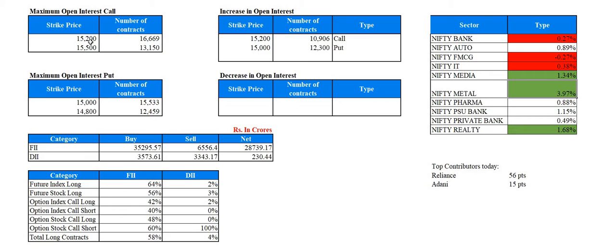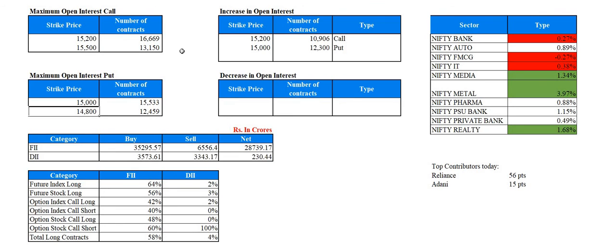However, we can see that the 15,200 call option has the maximum open interest, followed by 15,500 call options, whereas on the put side 15,000 has the maximum open interest, followed by 14,800. So the initial range which comes into the picture is 15,000 to 15,200, and once this range breaks, only then can we think of a position on either side.